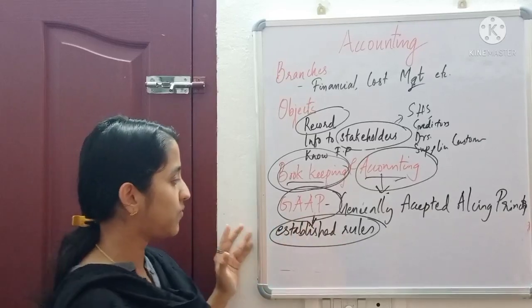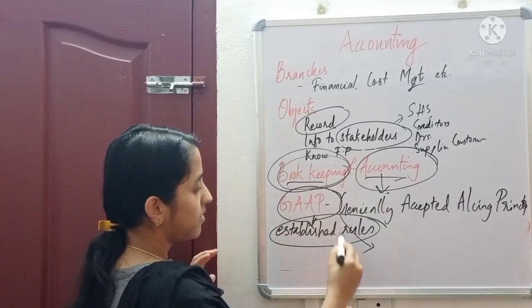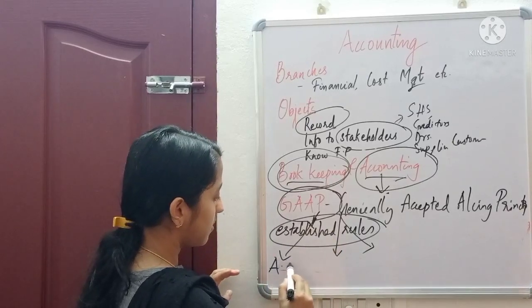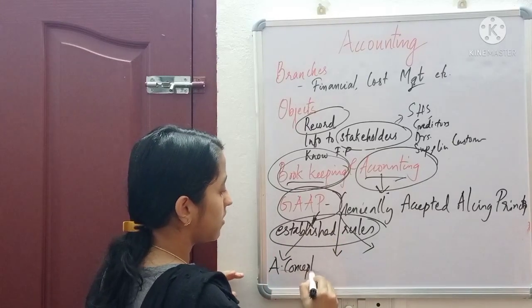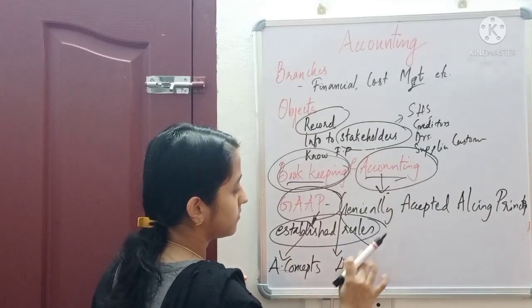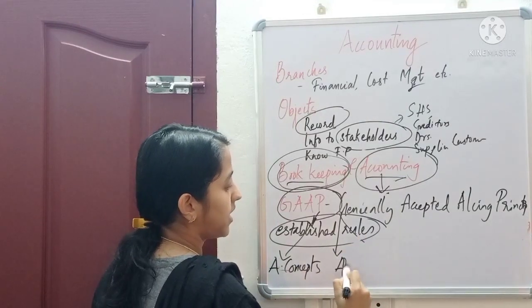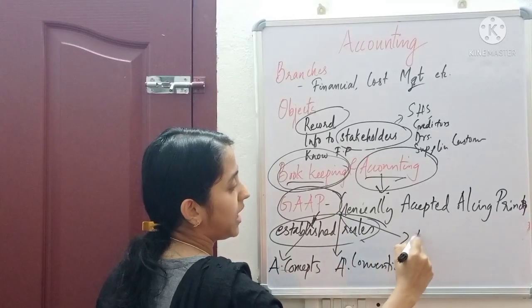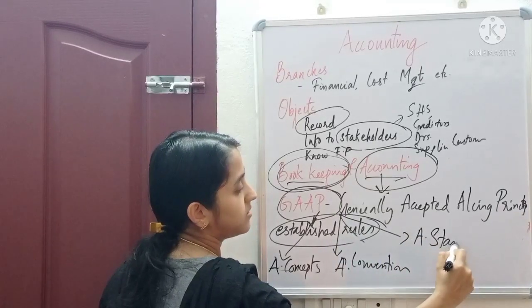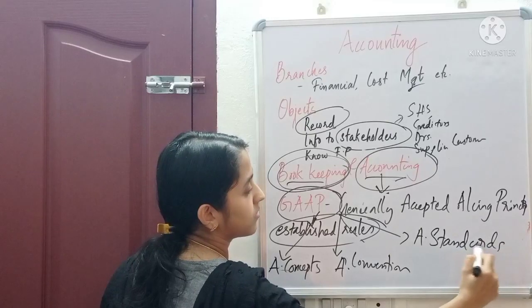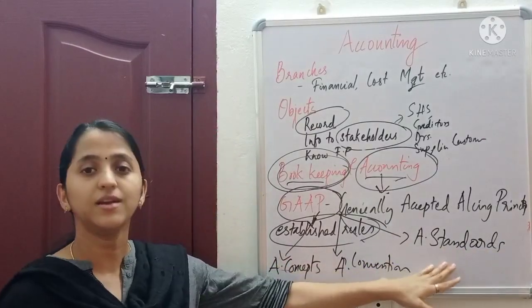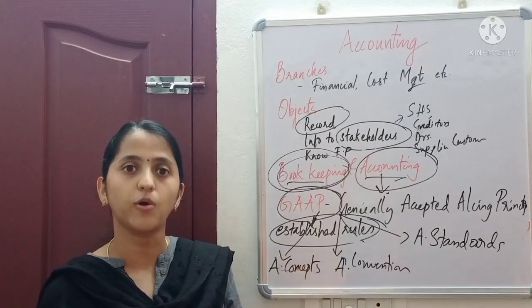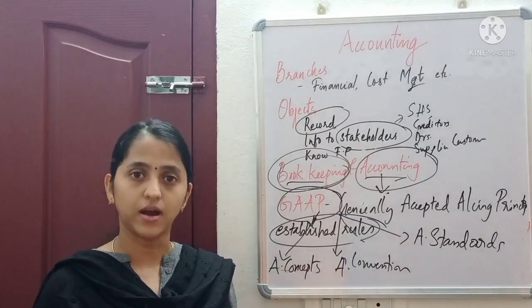This GAAP is again divided into three: accounting concepts, accounting conventions, and accounting standards. These are all different standardized rules or procedures which we have to follow in any type of accounting.